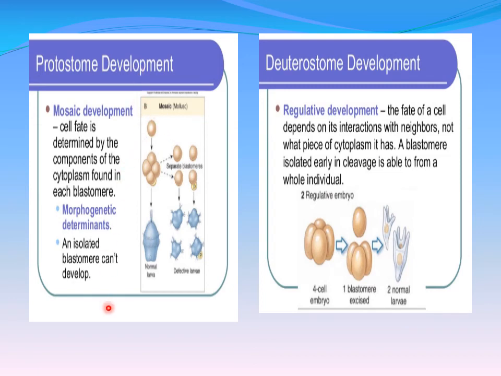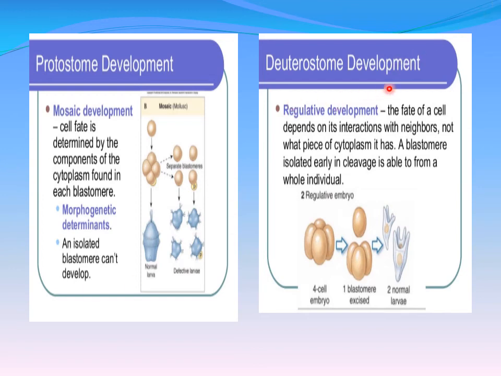So in protostome development, we can see the mosaic development. Cell fate is determined by the components of the cytoplasm found in the blastomere, which act as a morphogenetic determinant, so any isolated blastomere cannot develop. That means the embryo will have some deformities.